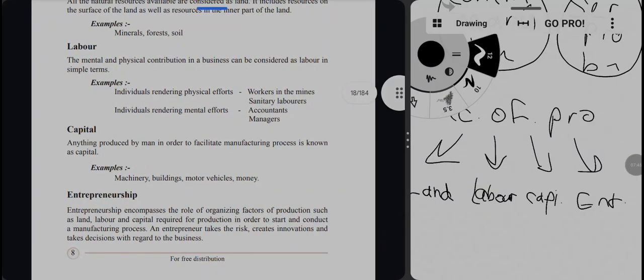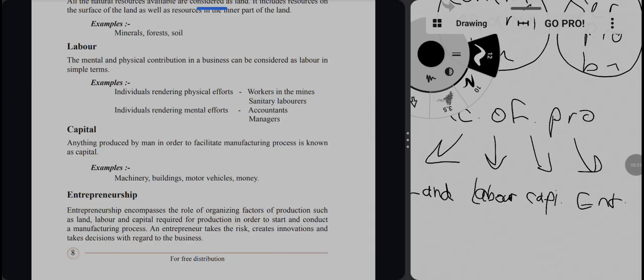Okay, so labor means the mental and physical contribution of people in a business. The people are contributing in a business in different ways. Some individuals contribute by their physical efforts, some people contribute by their mental efforts. The accountants and the managers give their mental abilities, mental skills to the businesses. The workers of the business give the physical efforts.